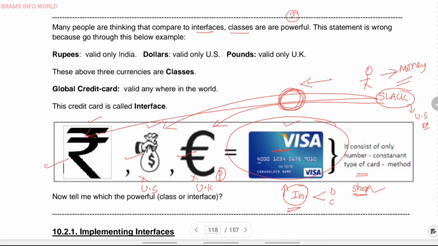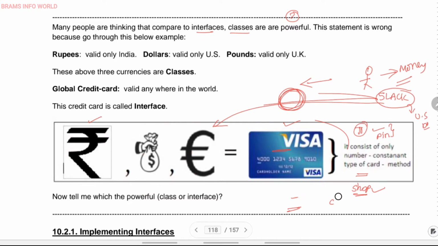You simply carry the card, with no need to carry any money, and while doing a transaction you swipe the card and enter the pin. So there is a certain kind of security in carrying interfaces, meaning cards. In the similar manner, interfaces are more powerful than classes, and they contain some sort of security.